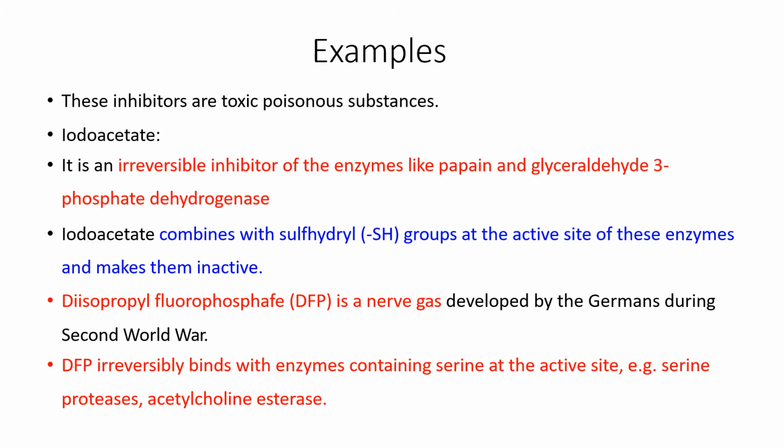So just now we have seen the examples: diisopropyl fluorophosphate is a nerve gas developed by Germans during the Second World War. It irreversibly binds with enzymes containing serine at the active site, for example, serine proteases and acetylcholine esterases. And iodoacetate is the inhibitor of enzymes like papain and glyceraldehyde 3-phosphate dehydrogenase. So these are the examples of non-competitive inhibition or irreversible inhibition. These inhibitors are toxic, poisonous substances.